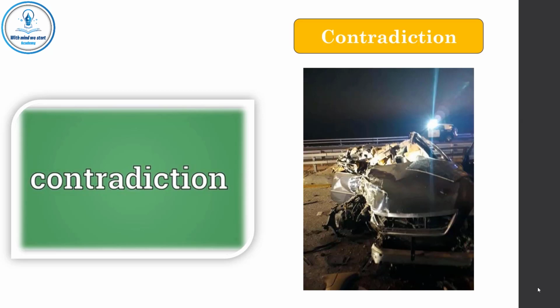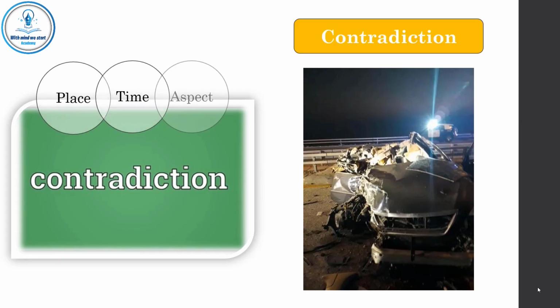We said that for a contradiction to take place, the same thing must be present and not present in the same place, time, and from the same aspect. In this example, the aspect was not the same. Looking at the car, the accident was bad. Looking at his thinking and priorities, the accident was good. So, there is no contradiction in such examples.